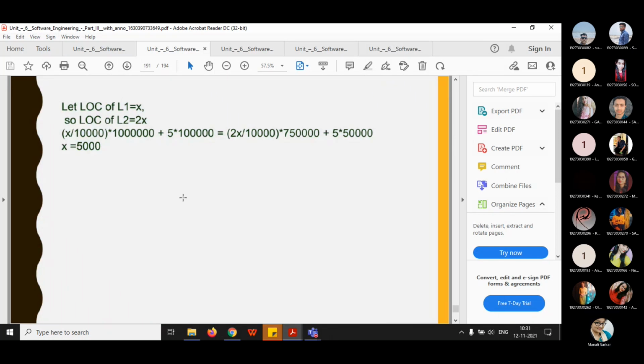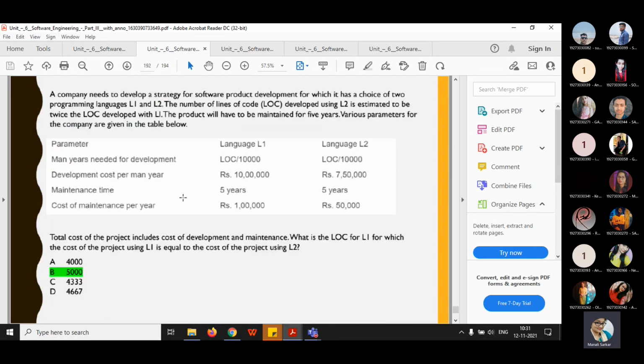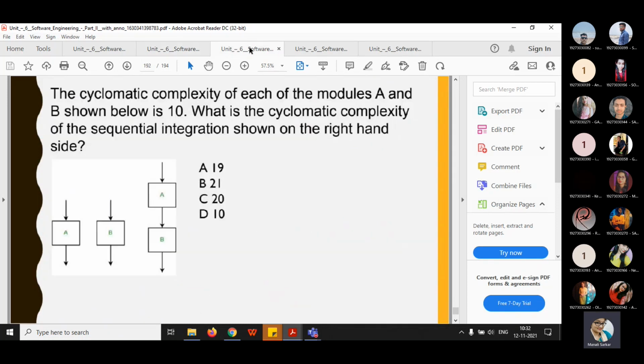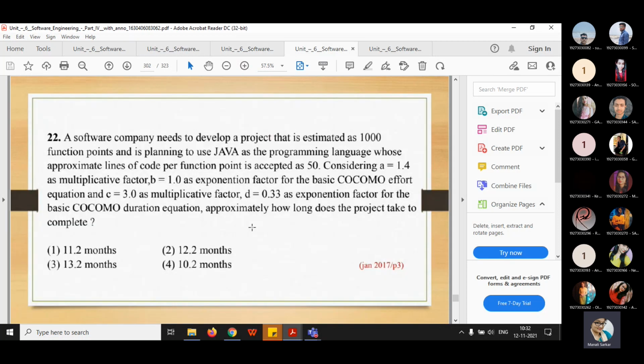Okay. So that's why the correct answer is option B. See, next, this question is based on cyclomatic complexity. I have discussed cyclomatic complexity, I guess. Okay, let's just skip this. See this problem.